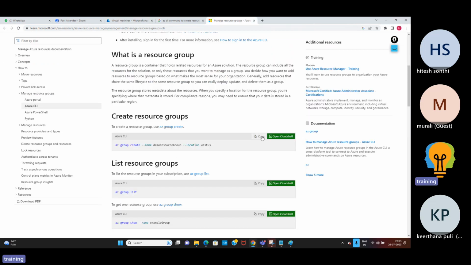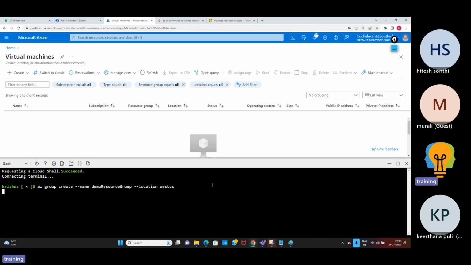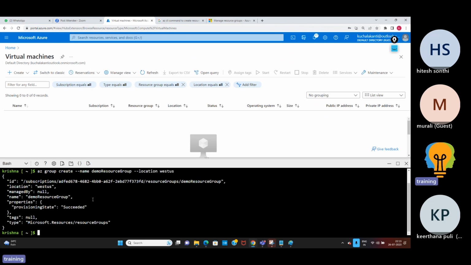Now I'll copy this. I'll create a resource group. I need to use this. Okay, I'll copy the command, paste it. So when I run it, what happens? Immediately my resource group is created. My resource group is created under West US location.